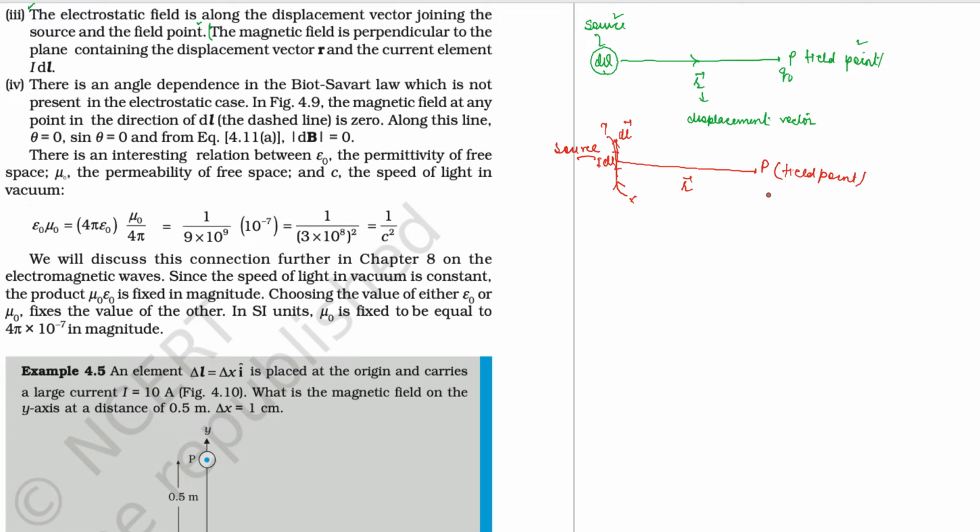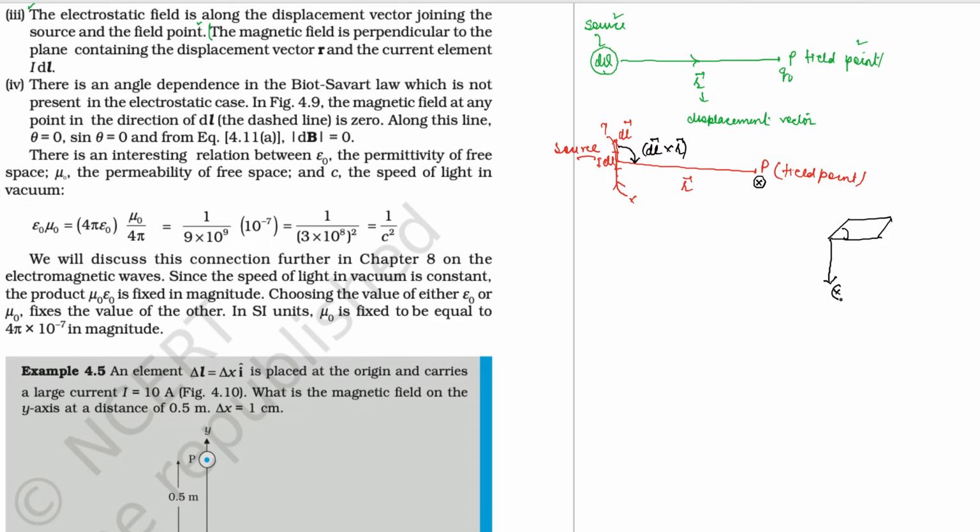Now what is the direction of magnetic field over here? It is not along the displacement vector. The direction of magnetic field is in the downward direction, because you are going to determine dL cross r, and if you are multiplying in a clockwise direction like this, the answer will be in the downward direction.